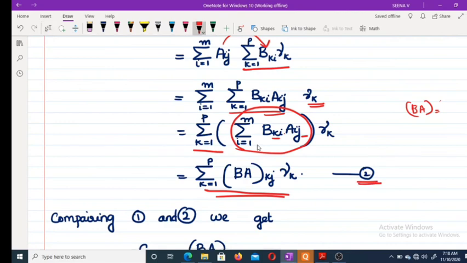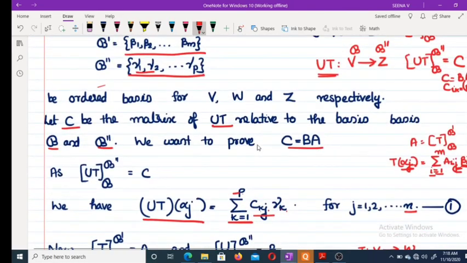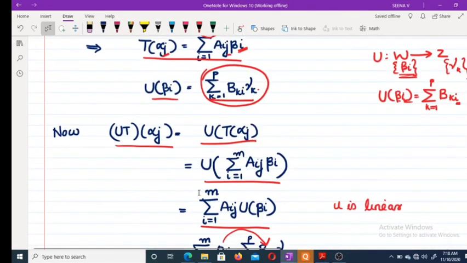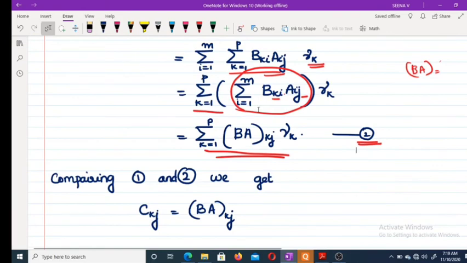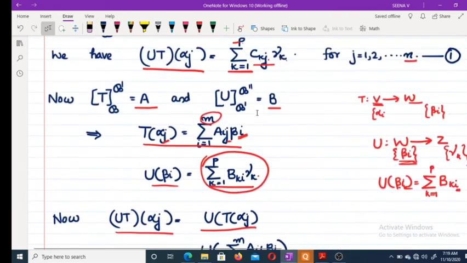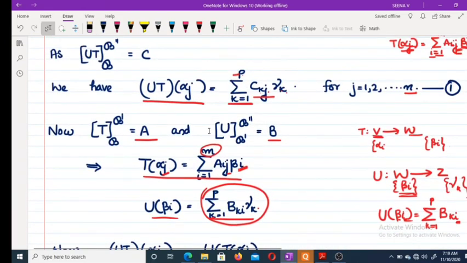Now, if you look at equation 1, what is our equation 1? Same, U T of alpha j. What is our equation 2? U T of alpha j equal to sigma k varies from 1 to p, B A k j gamma k. The k j th entry of B A, gamma k. Now, what about equation 1? Here, what is U T of alpha j?